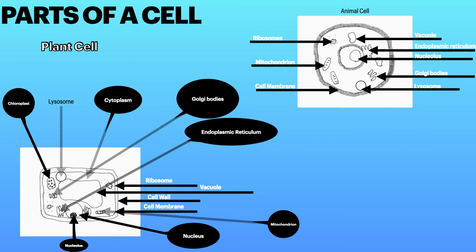The second layer of a cell is the cell membrane. All cells have cell membranes. The cell membrane is a layer on the outside of a cell that holds the cell together. The cell membrane is semi-permeable. It lets some materials in and keeps others out.